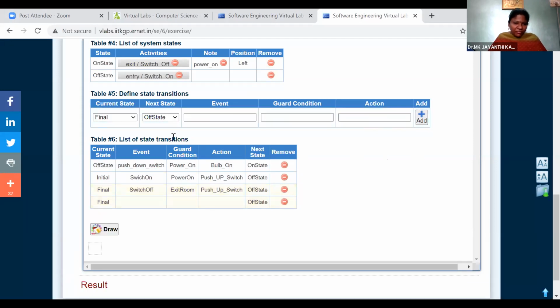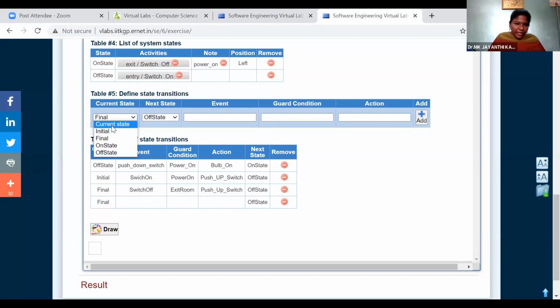So in the list of state transitions, we have an initial state, a final state, and an intermediate state also. So we have initial state, final state, on state, off state. We have some current state also. Current state is on state. The event is bulb is on.